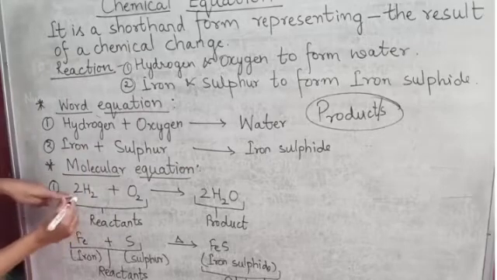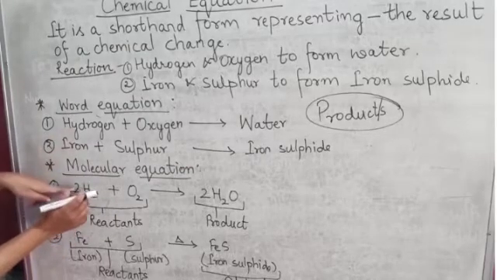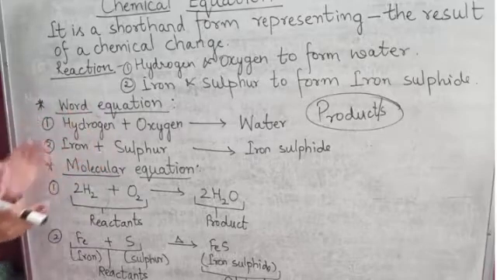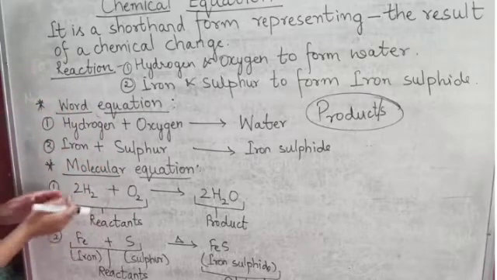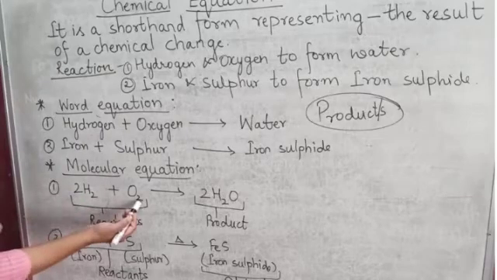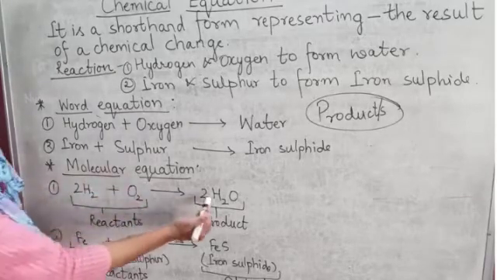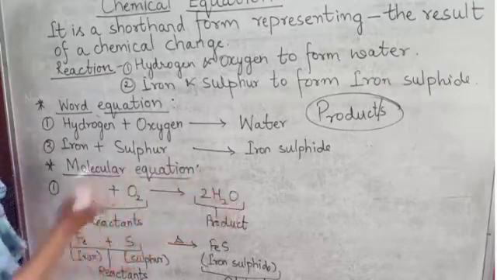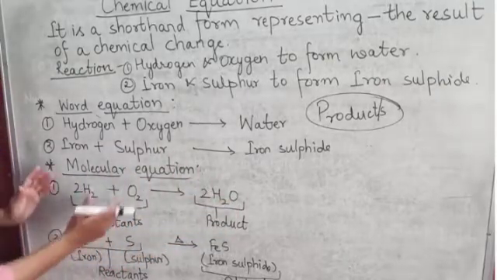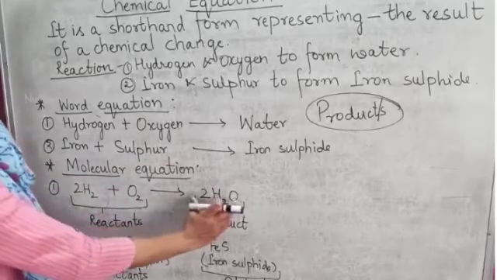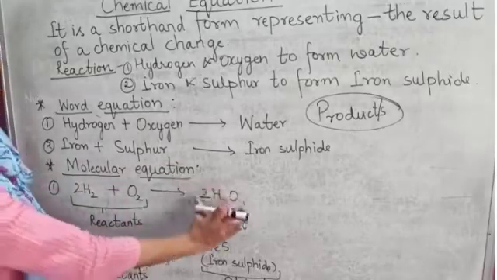The symbol of hydrogen is H, and since it is a molecule, we write H2. Here also O2. So 2H2 plus O2 gives water, H2O, 2H2O. So hydrogen and oxygen are the reactants, and the result, which is water, is the product.